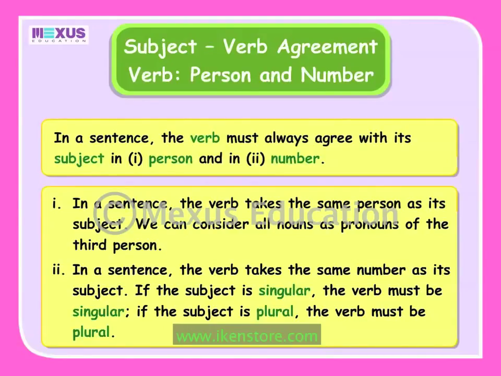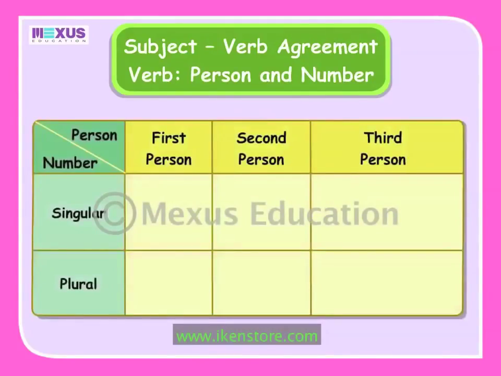Let's understand this better with the help of a few examples of different persons and numbers. Take a look at the following table. I sing. In this sentence, the subject I is of the first person and singular in number. Hence, the verb sing will also be first person singular. You sing. In this sentence, the subject you is of the second person and singular in number. So, the verb sing is also second person singular.